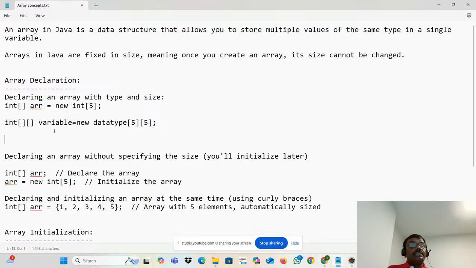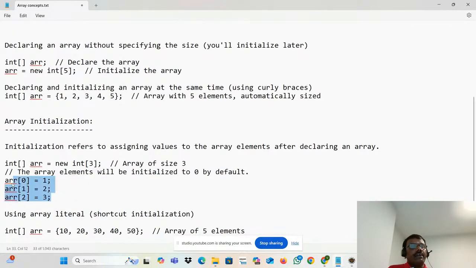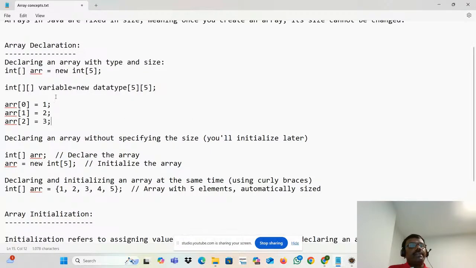This is a two-dimensional array. How do we assign the values? We can do it in a similar way to how we did it here. Variable of, like this. Here is 0, 0, 0, 1. Sorry, 0, 0, 0, 1. In this way, it will be stored. 0, 2. It will go like that.